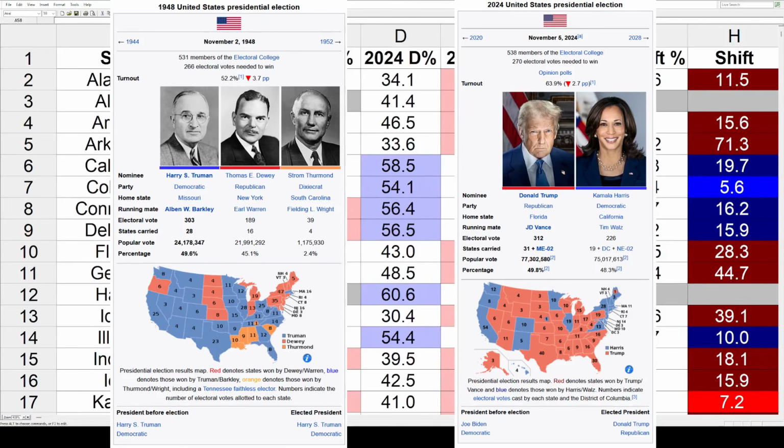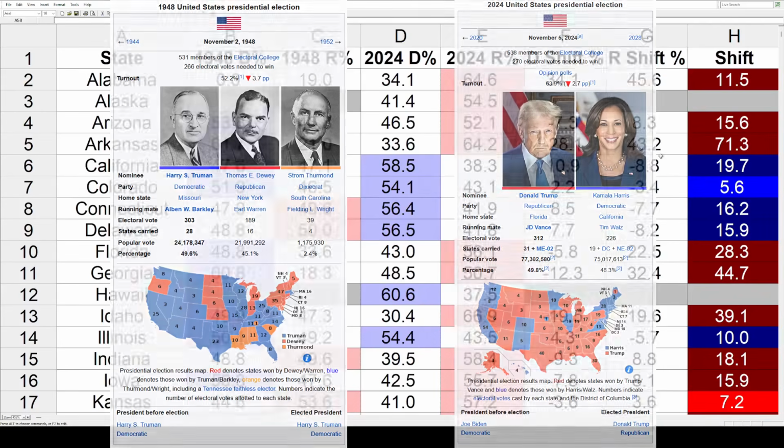Then we've got 2024, the re-election of Trump. We're not going to go over all that, but of course it was 312 for Trump, 226 for Harris. Trump won the popular vote by 1.5. So that's going to take us to this fabulous looking spreadsheet.